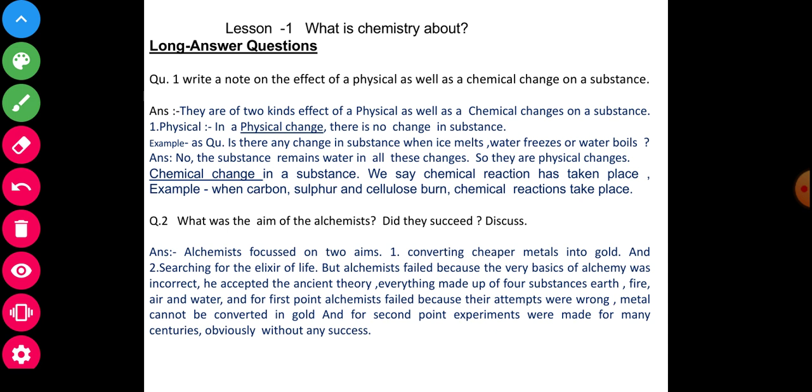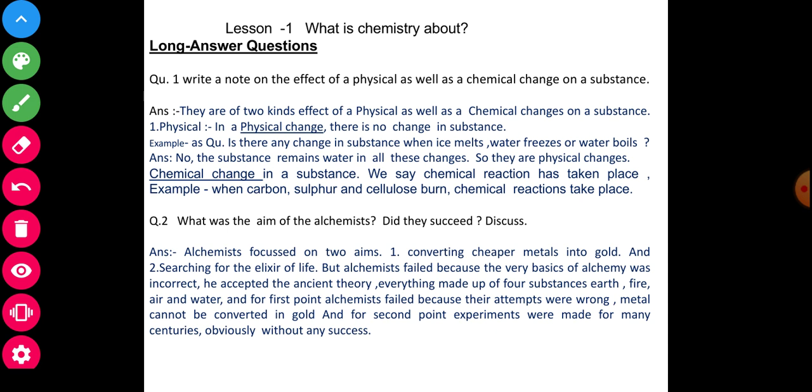2. What was the aim of alchemists? Discuss their success. Alchemists focused on two aims. First, converting cheap metals into gold, and second, searching for the elixir of life. But alchemists failed because the very basis of alchemy was incorrect.